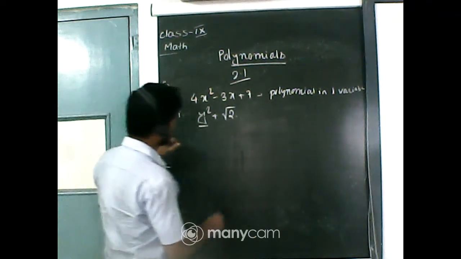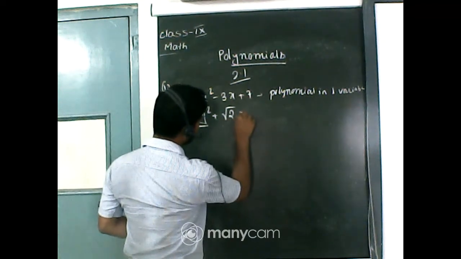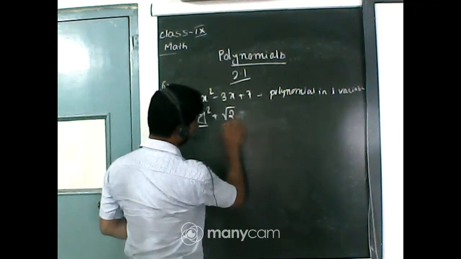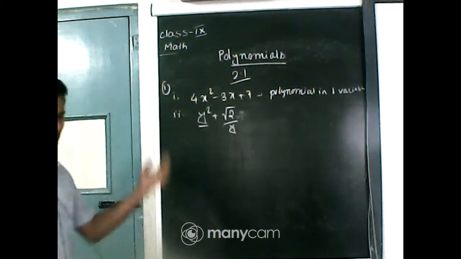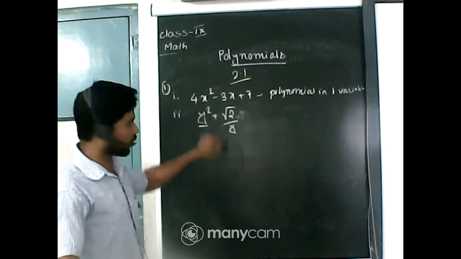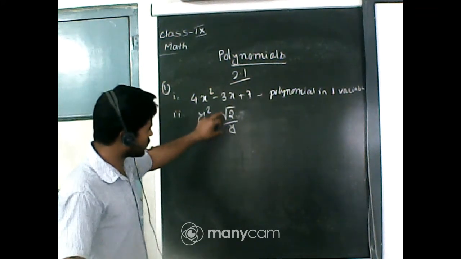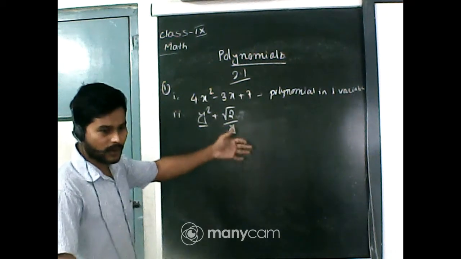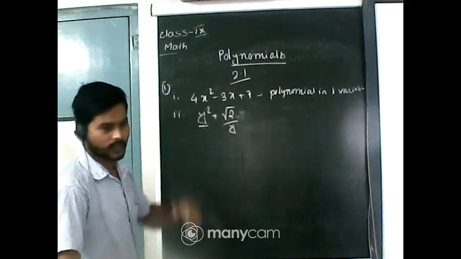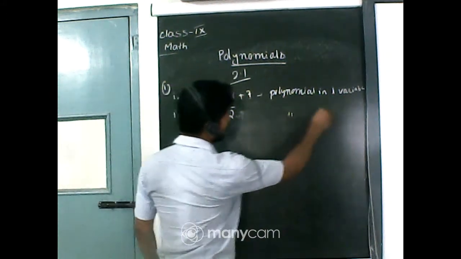But if we consider y square plus root 2 y to the power minus 1, suppose, or root 2 by y, that will not be a polynomial, because here there is a term which contains the power minus 1, and minus 1 is not a whole number. In that case it will not be a polynomial. So the original one is a polynomial in one variable.